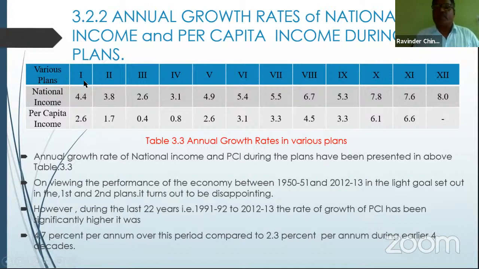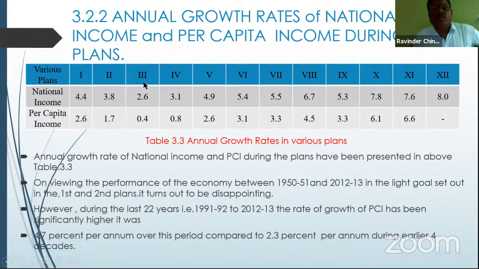The first 5-year plan was somewhat successful, but the second 5-year plan became an utter flop in achieving its own targets, and national income came down to 3.18%, and per capita income came down to 1.7%. It is less than the first 5-year plan.